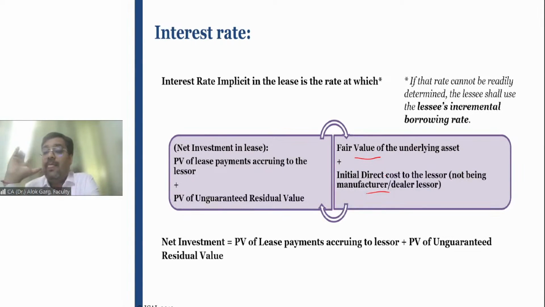That's all, right? If that rate cannot be readily determined, the lessee shall use the lessee's incremental borrowing rate. If that rate cannot be easily determined, then the lessee's incremental borrowing rate has to be used for the purpose of discounting or the purpose of interest rate. Right?